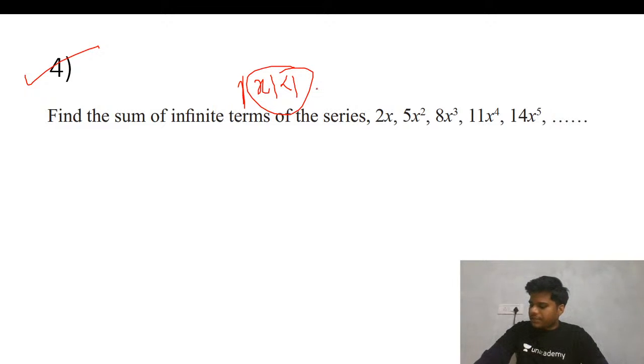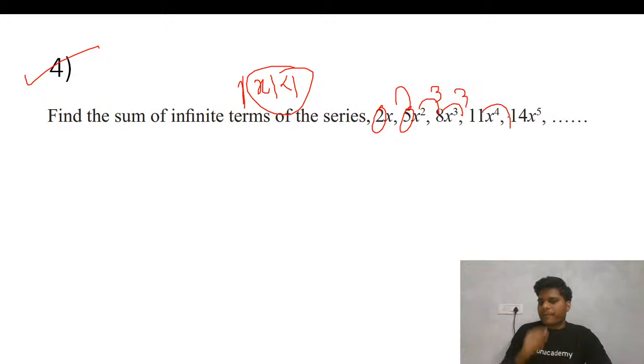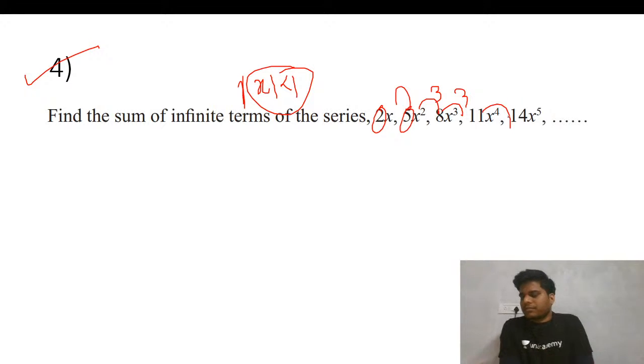Try this, then we'll discuss. This also we will solve the same way. As you can see, this is your AGP: this is 2, this is 5, so 2, 3, 3. So this is an AP series, where the x terms are in your GP. So you have to solve this question, then we'll discuss.